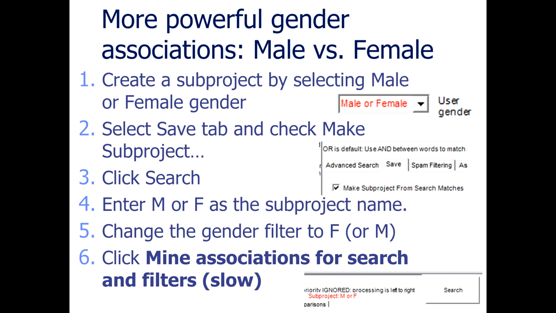So these extra stages, 1, 2, 3, 4, create a subset of the tweets that ignore the non-gendered tweets and allow you to do a more powerful search mining test.